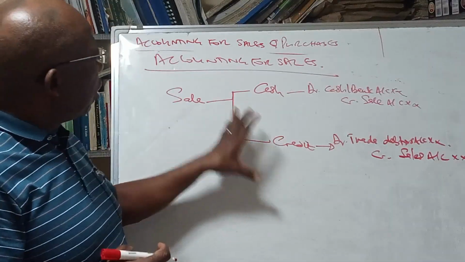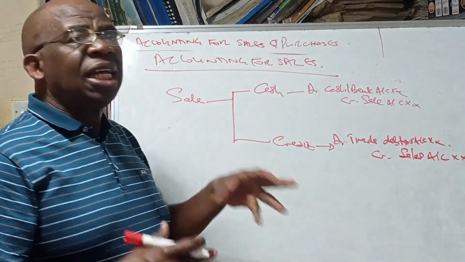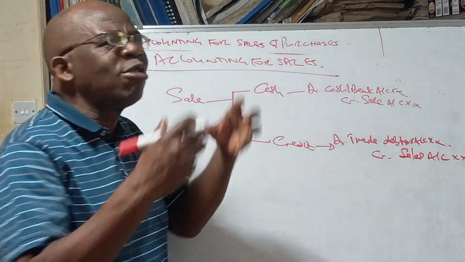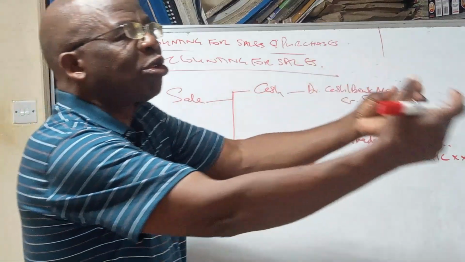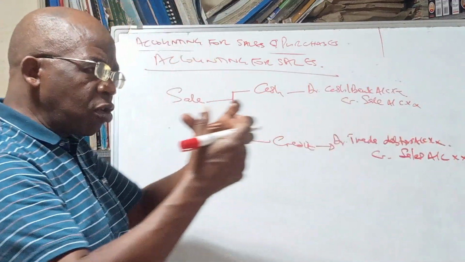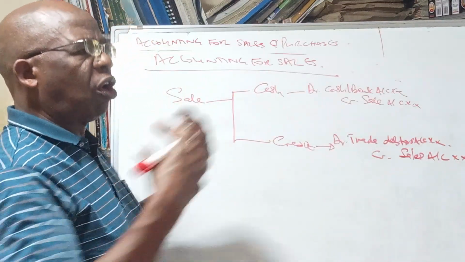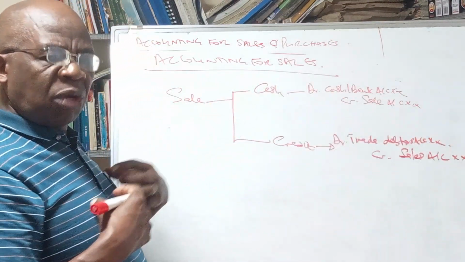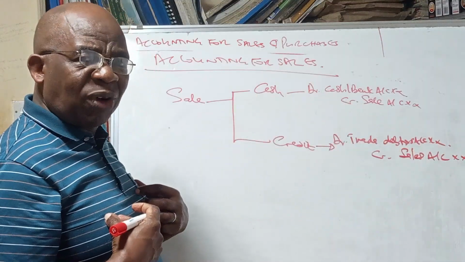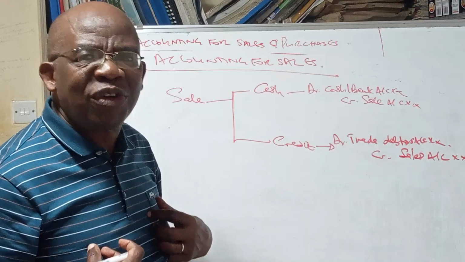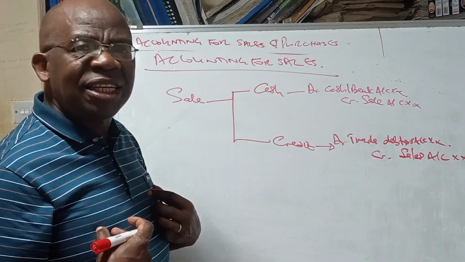Now, the kind of sale we made, whether cash or credit, determines how we account when the customers return goods to us. When customers we had sold inventory to return goods to the firm, we call it return inwards. What is happening? We are increasing inventory. When inventory is returned back to us, we are increasing inventory.